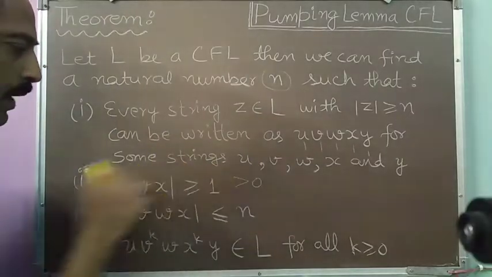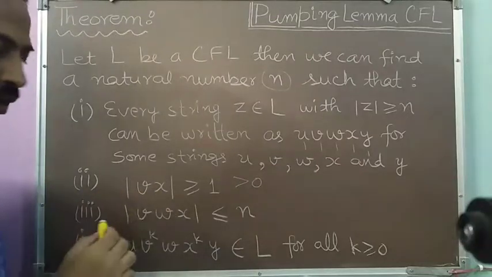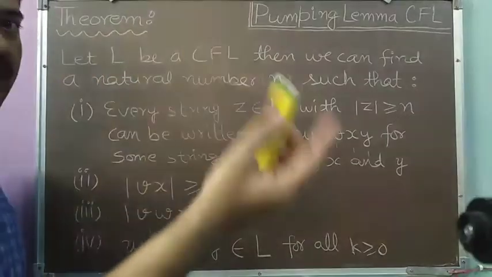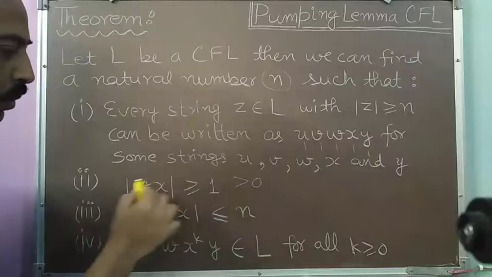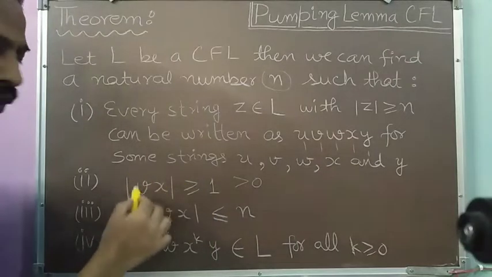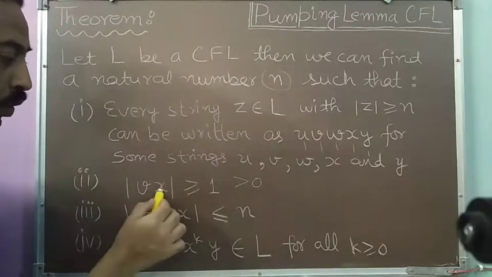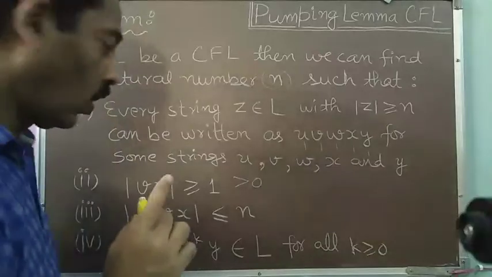So what does it mean? It simply means that among v and x, these two substrings, only one can be null. If one is null, then the other is required to be non-null, because the length cannot be equal to 0. If the length were equal to 0, both v and x would be null. So if the length is not equal to 0, at least one among v and x will be non-null.